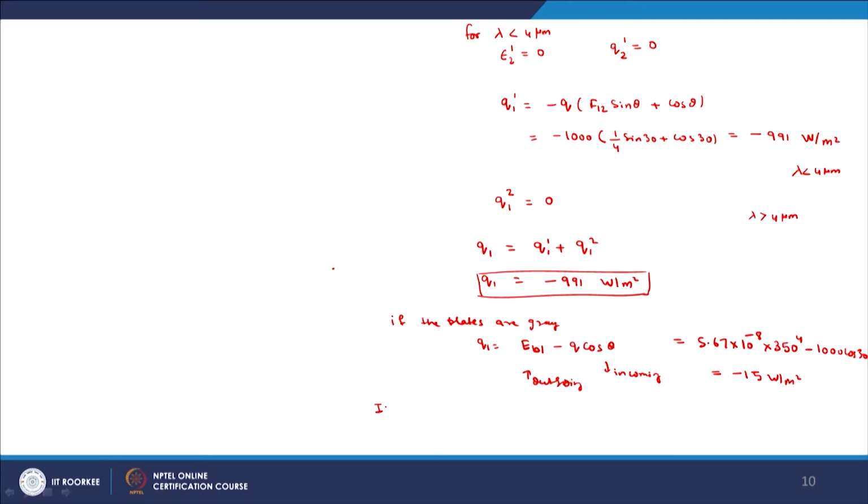On the other hand, if we take a gray collector plate without reflector, then our flux will be Q1 is equal to simply minus Q cos theta, and that will be equal to minus 866 watt per meter square. Okay.